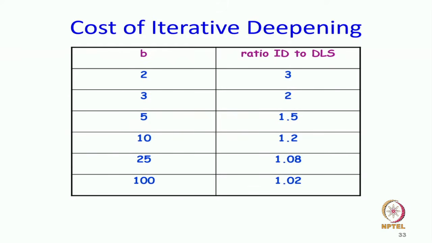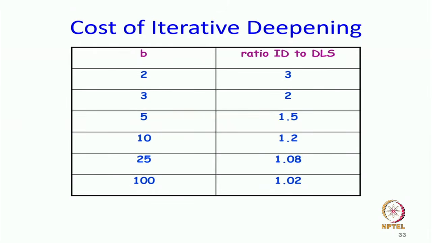Now, you may wonder what is the cost of iterative deepening, right. What about comparing it to depth limited search? How bad is it? And notice that this is the constant factor here, the ratio of iterative deepening search to depth limited search up to that depth. Now, you may not know the depth, but that is okay. Suppose somebody told you that your goal is at depth D, then you can just do depth limited search for that particular depth, and you will find the goal, versus if I did iterative deepening, I started with 0, then 1, then 2 and so on. How much will the constant be?